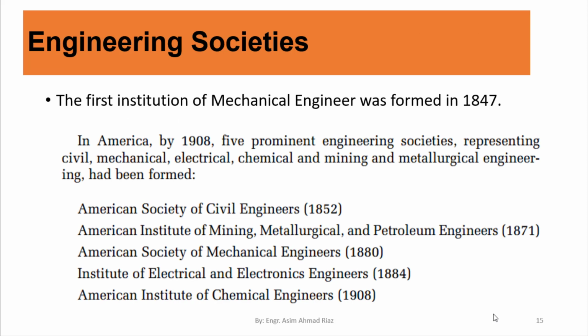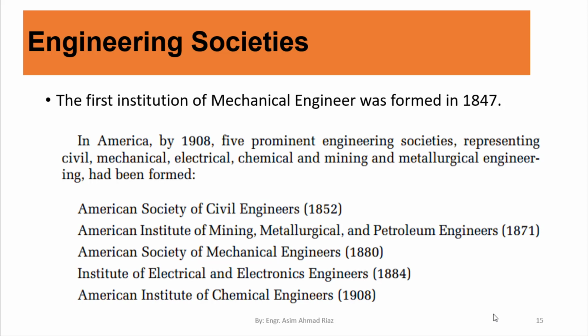Then engineering societies were made. The first institution of mechanical engineers was formed in 1847. In America by 1908, five prominent engineering societies representing civil, mechanical, electrical, chemical, and mining and metallurgical engineering had been formed.